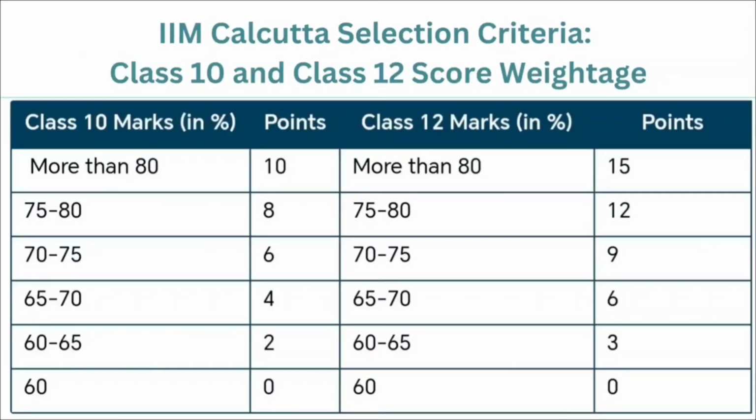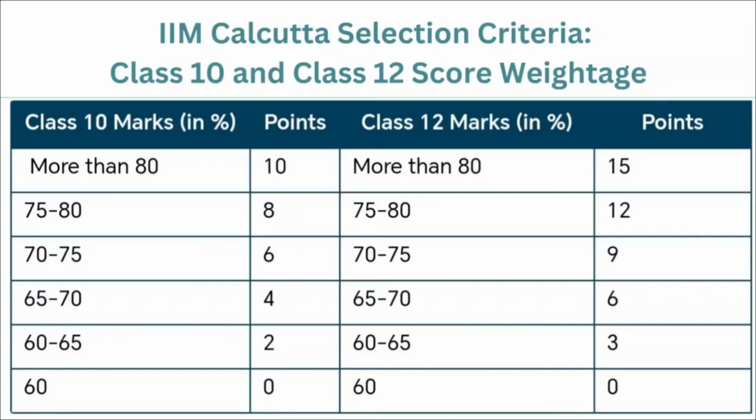Then for class 10th and 12th, for class 10th, if your percentage is more than 80, then you will be given 10 points. If it is in between 75 to 80, then there are 8 points. If your percentage ranges in between 70 to 75, then there are 6 points. If it ranges in between 65 to 70, then you will be given 4 points. For 60 to 65, there are 2 points, and for 60, there are 0 points.